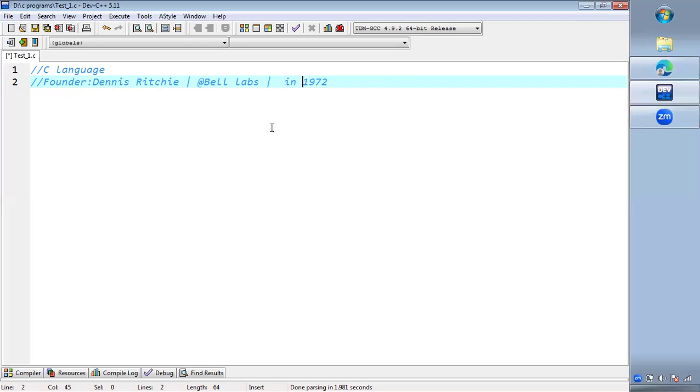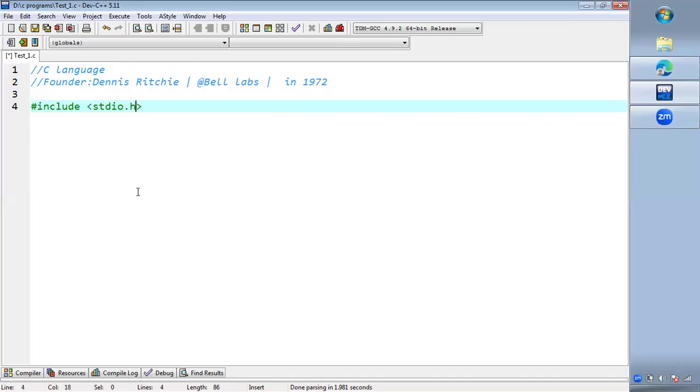So now let's see a very basic program in C programming. We will be starting the C program with #include <stdio.h>. I am using the Dev C++ IDE here.